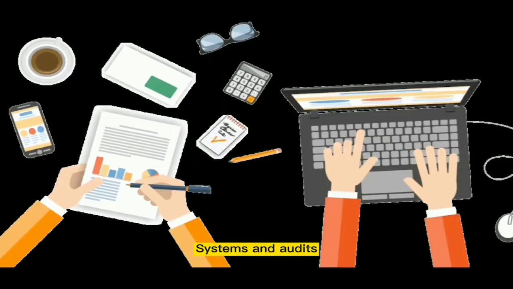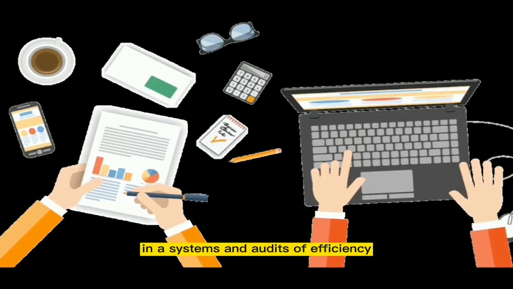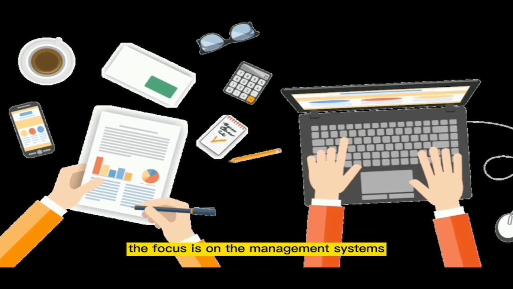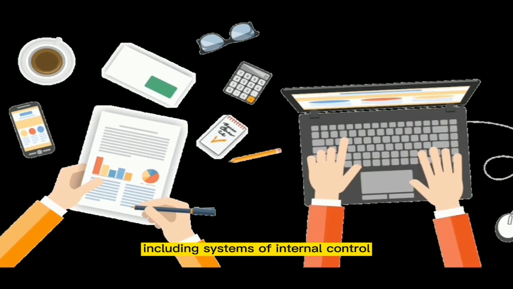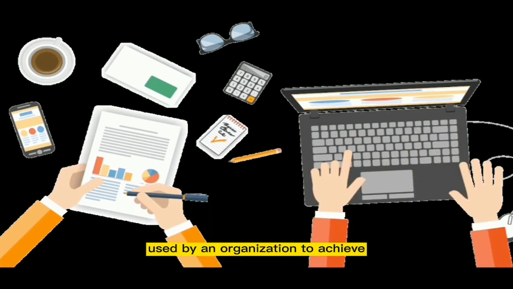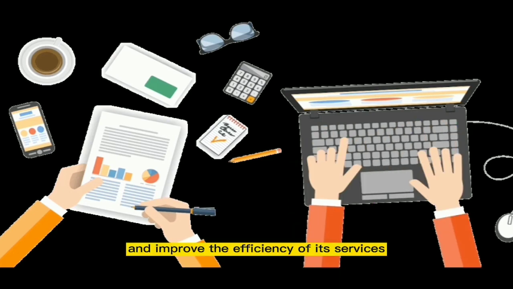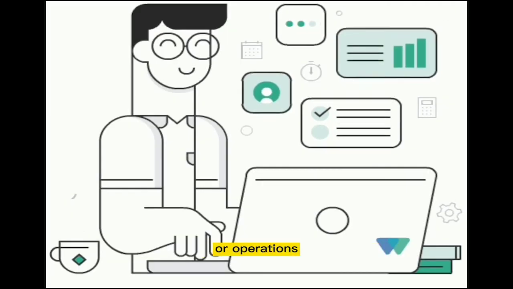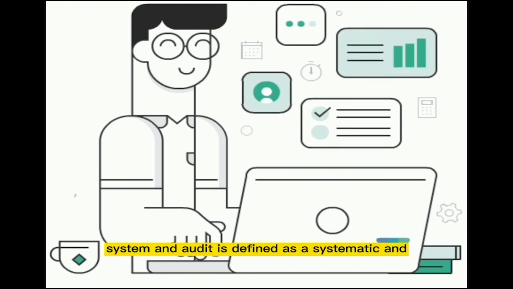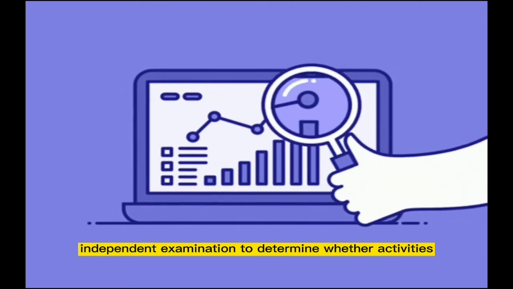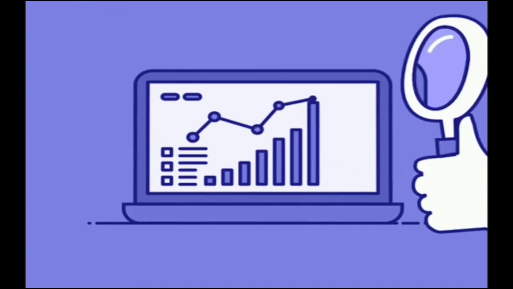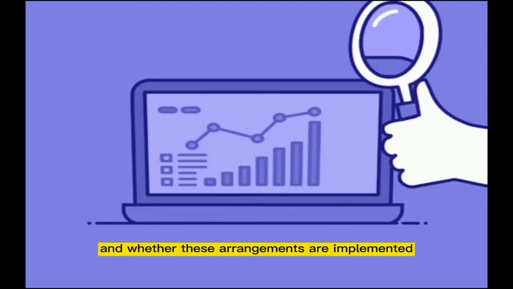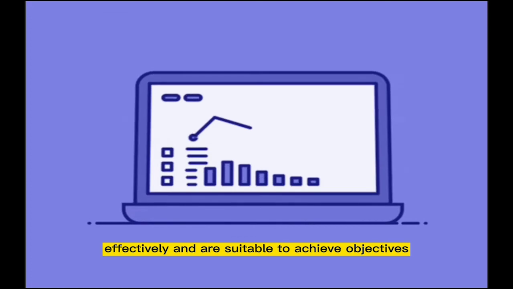Systems and audits. In a systems and audits of efficiency, the focus is on the management systems and practices, including systems of internal control used by an organization to achieve, maintain, demonstrate, and improve the efficiency of its services or operations. Systems and audit is defined as a systematic and independent examination to determine whether activities and related results comply with the planned arrangements and whether these arrangements are implemented effectively and are suitable to achieve objectives.